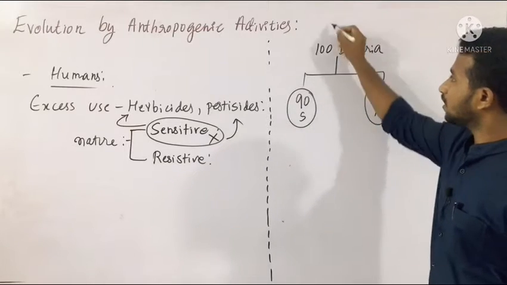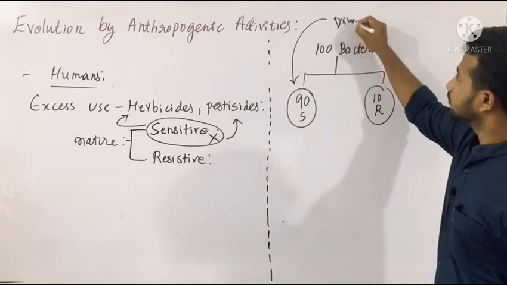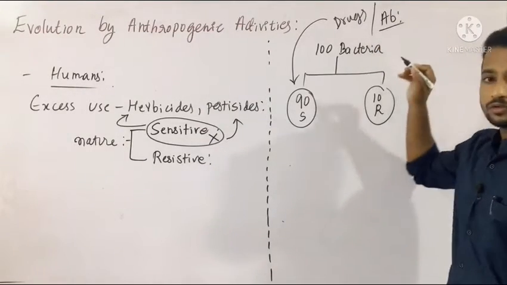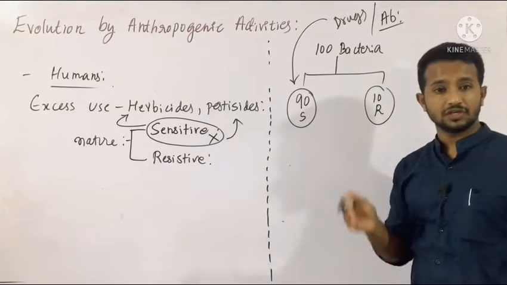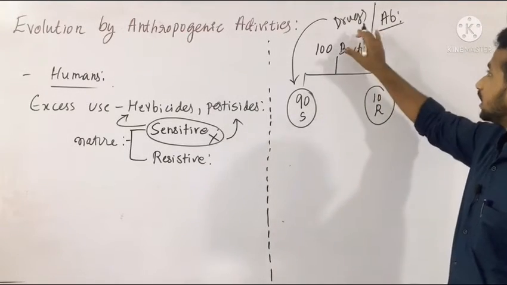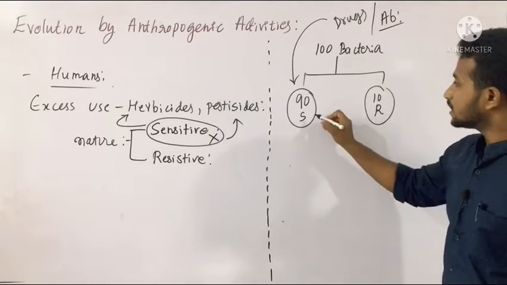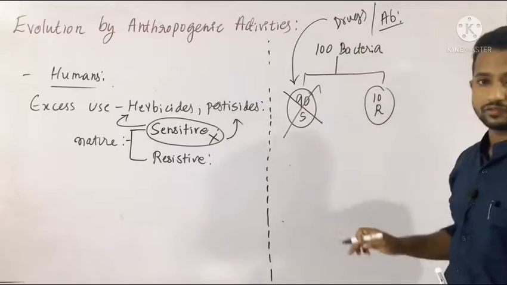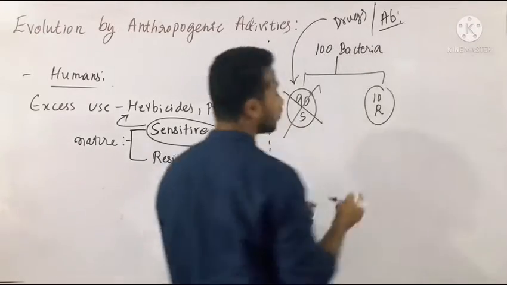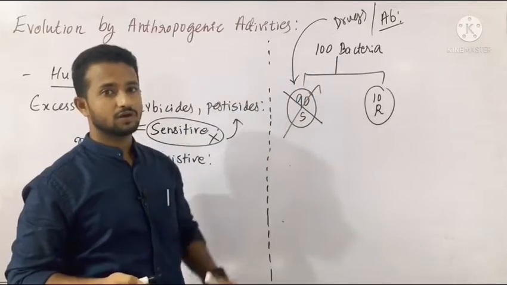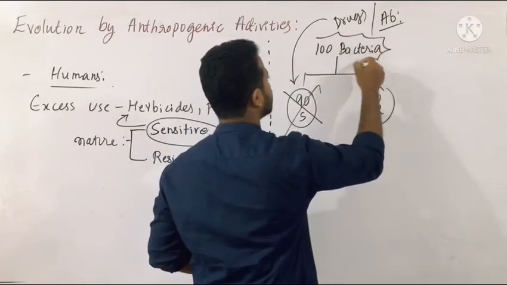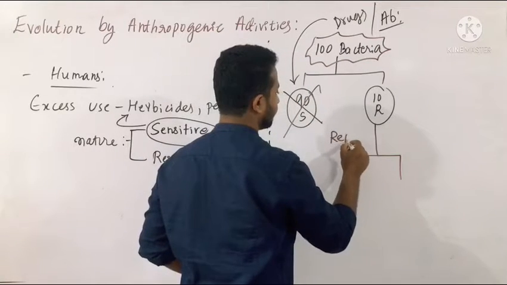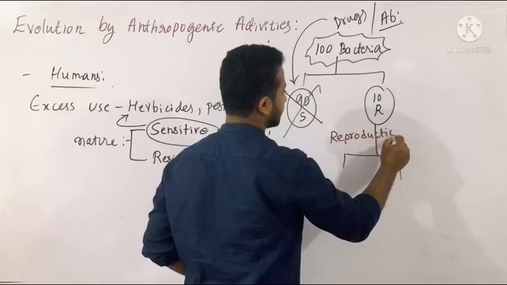So by the application of any kind of drugs or antibiotics, because why I am taking these microorganisms, it is also true for microbes. The drug or antibiotic application kills all the 90 sensitive ones, which are sensitive to these drugs. The remaining 10 are only 10, but their property is wonderful. They are resistant to these drugs and antibiotics. Their population multiplies, they reproduce.